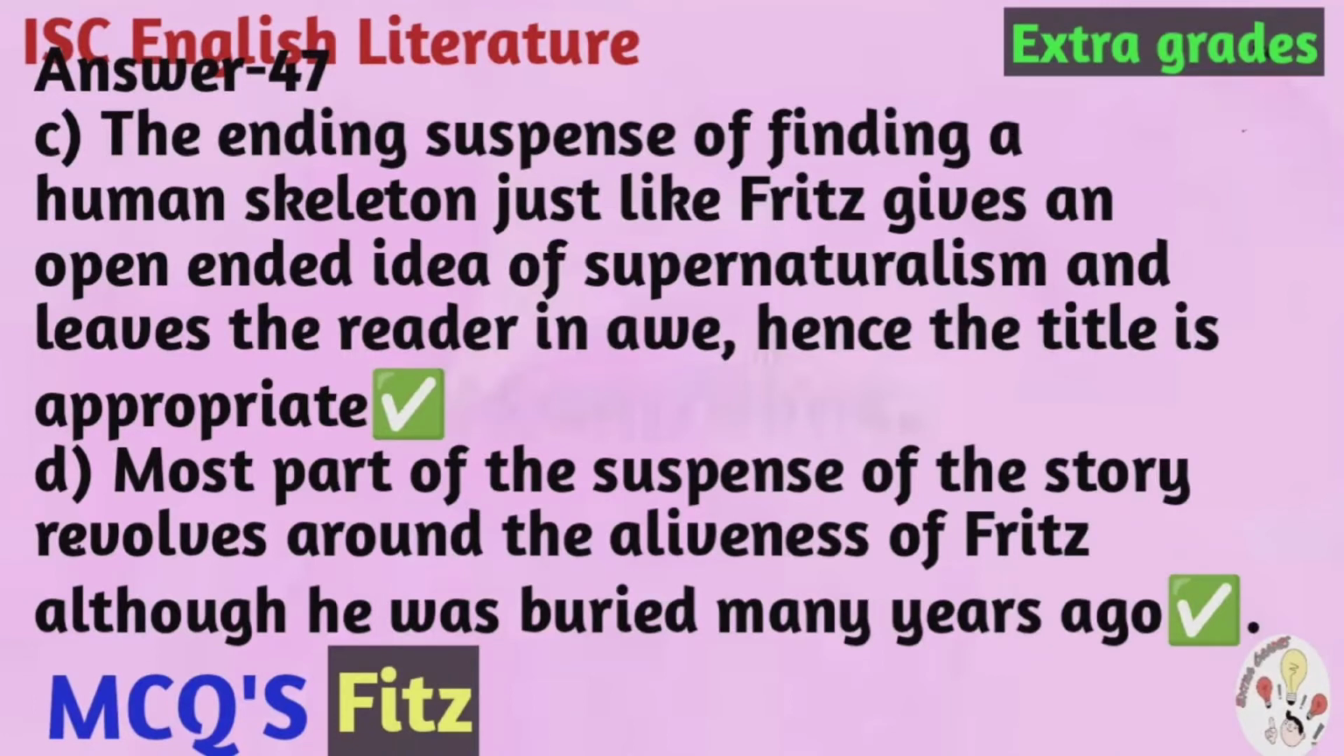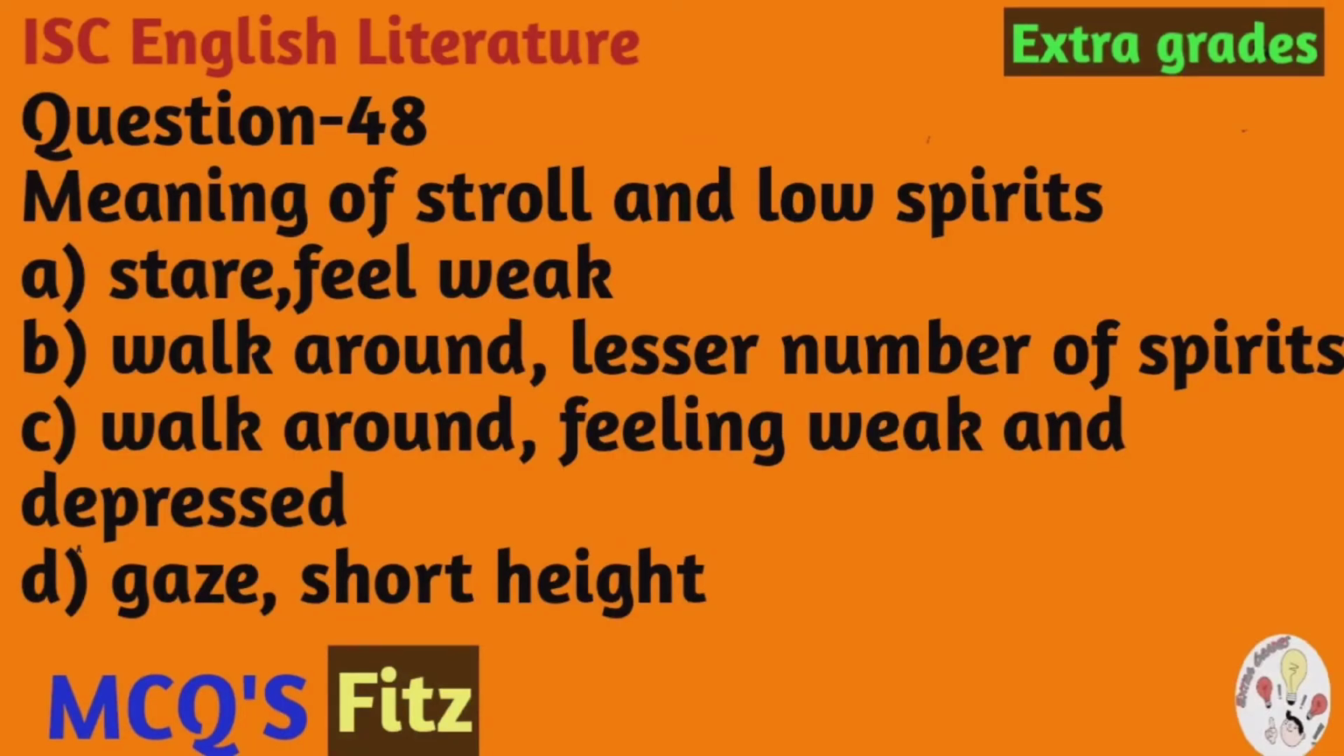And C is also the correct option, children. The ending suspense of finding a human skeleton just like Fritz gives an open-ended idea of supernaturalism and leaves the reader in awe. Hence, the title is appropriate. And D option is also a correct option, children. Most part of the suspense of the story revolves around the aliveness of Fritz, although he was buried many years ago. Question number 48. Meaning of stroll and low spirits.